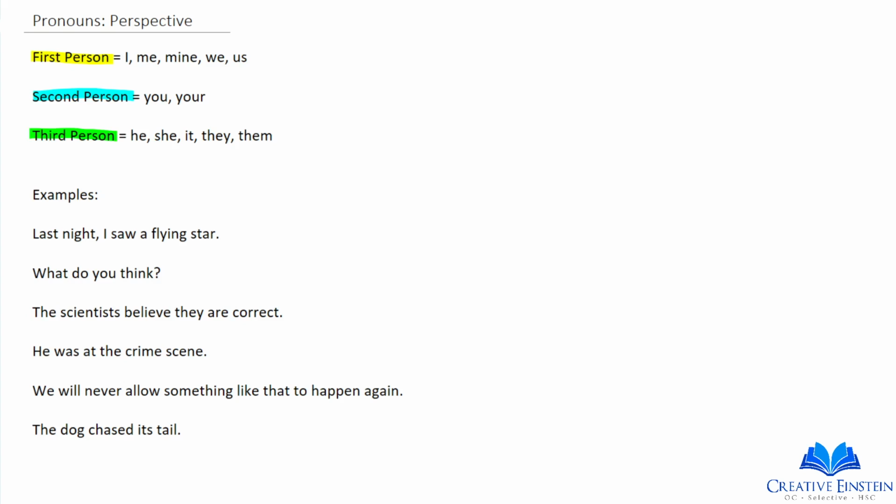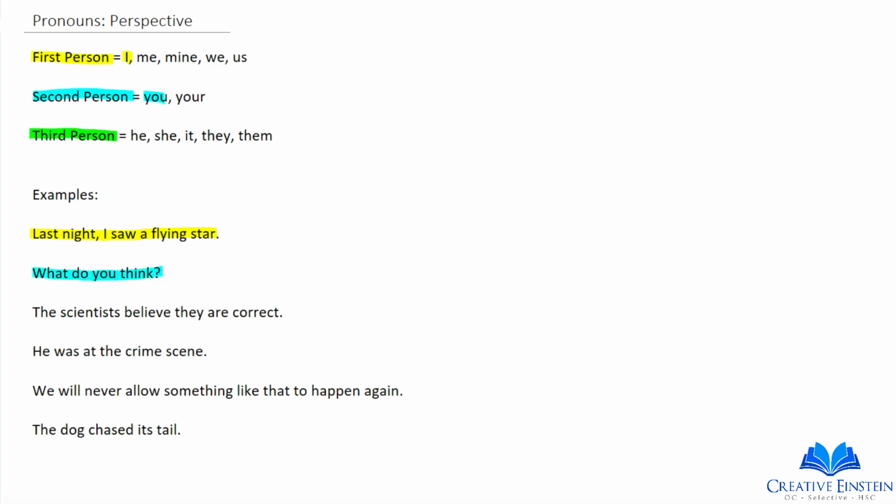The first one, last night I saw a flying star. So the I is first person. So this sentence is written in first person. What do you think? You is second person, which means this question is written in second person.